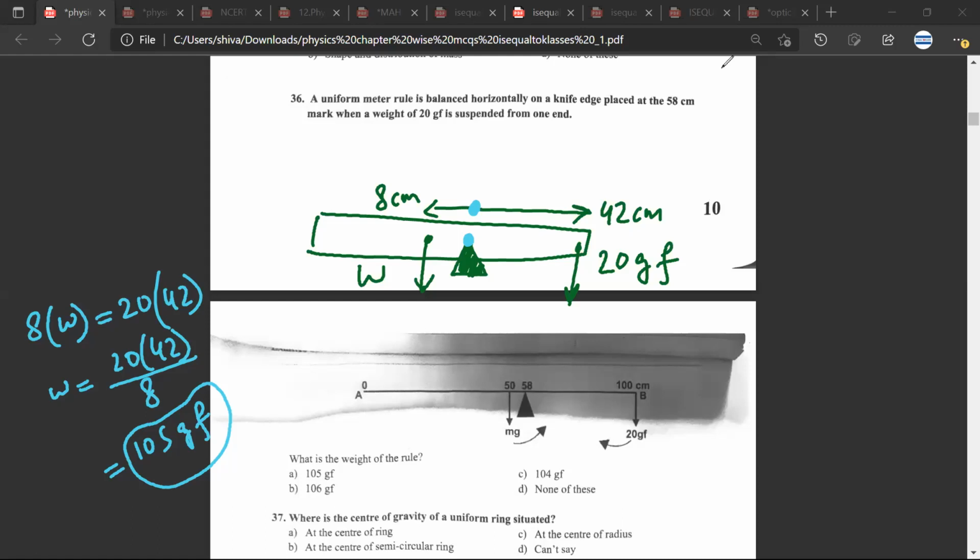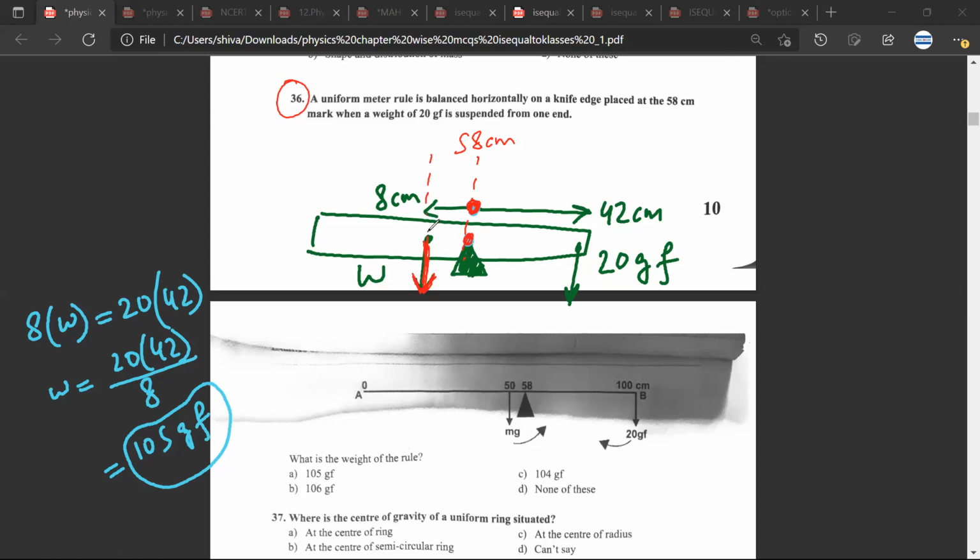So, Mr. CB, how should we solve this? In this problem, you have to first see the fulcrum. Where is the fulcrum located? It is located at 58 centimeter. So the way we have to form an equation: the total weight of the scale will act on the 50 centimeter mark.